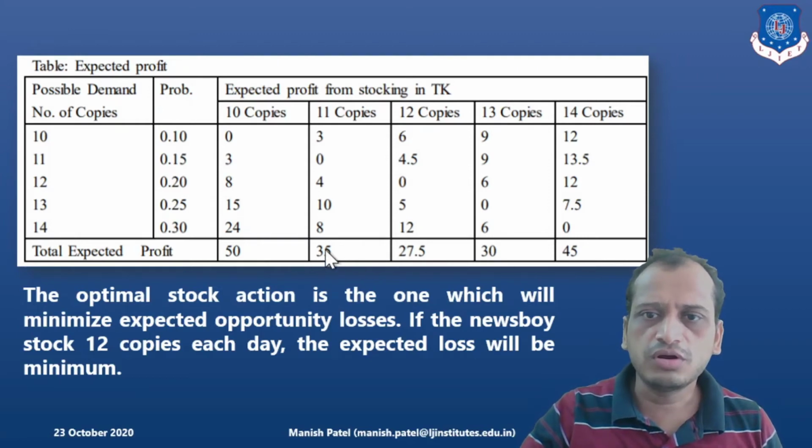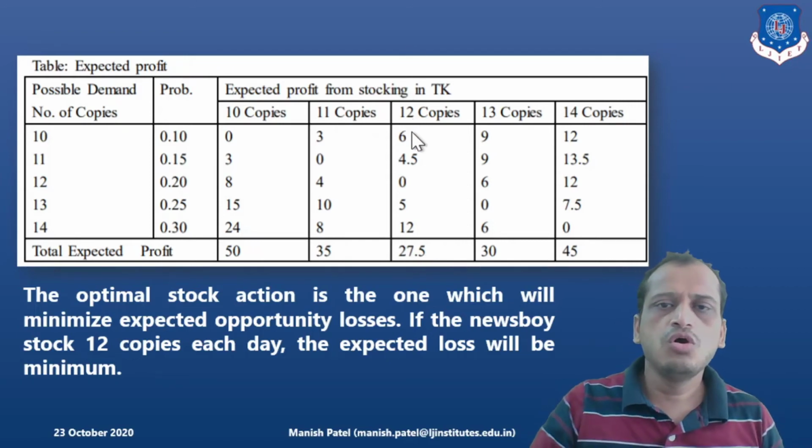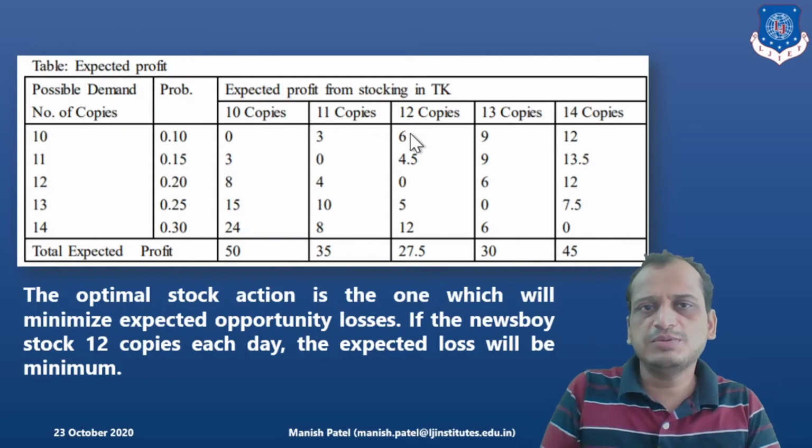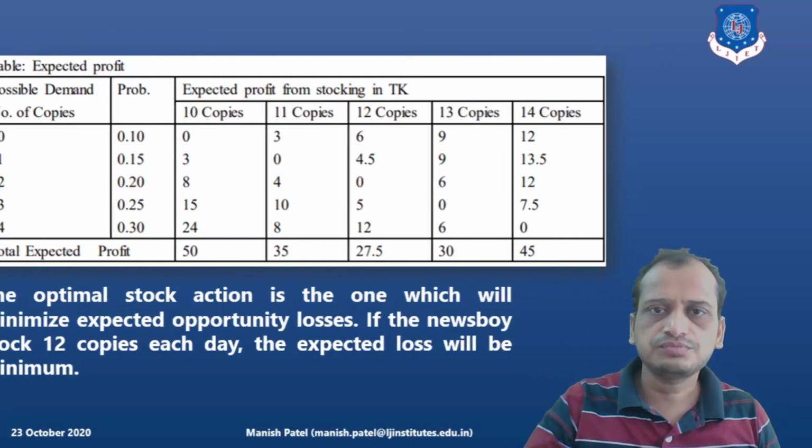Here, what will we look for? It's the minimum amount, which is the 27.5. That is the expected loss. Here, just remember, this is not expected profit, this is expected loss, which is coming out to be 27.5. That is corresponding to 12 copies. In the same way, from expected profit and expected loss, we have got the same answer.